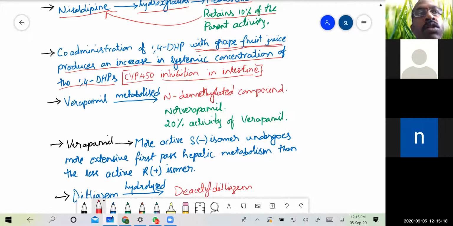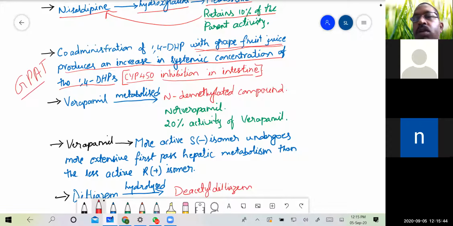So when the metabolism of 1,4-dihydropyridines is reduced, automatically a larger amount of the 1,4-dihydropyridines is available in the blood. Thereby it leads to a higher concentration in the blood. Okay. So this is one more GPAT question that can be asked.